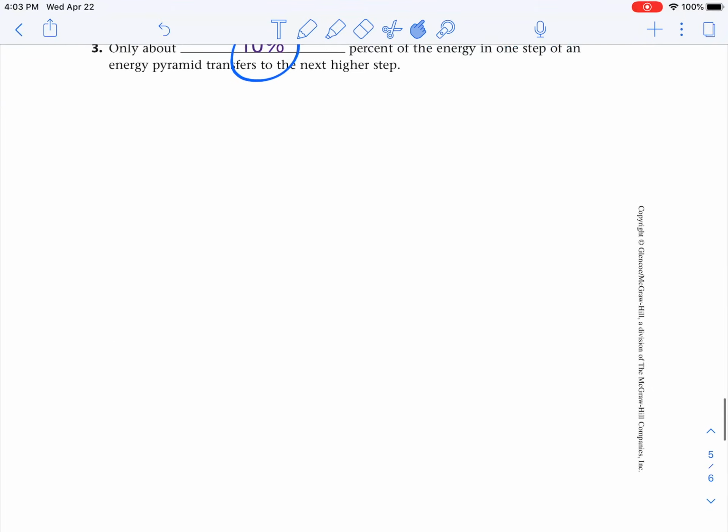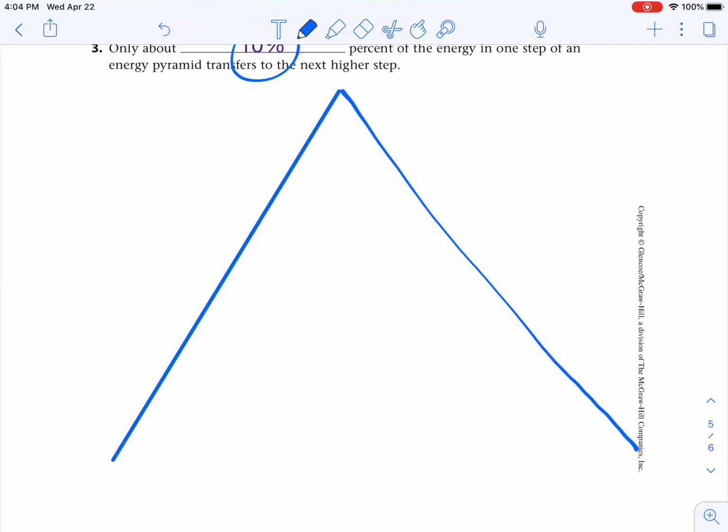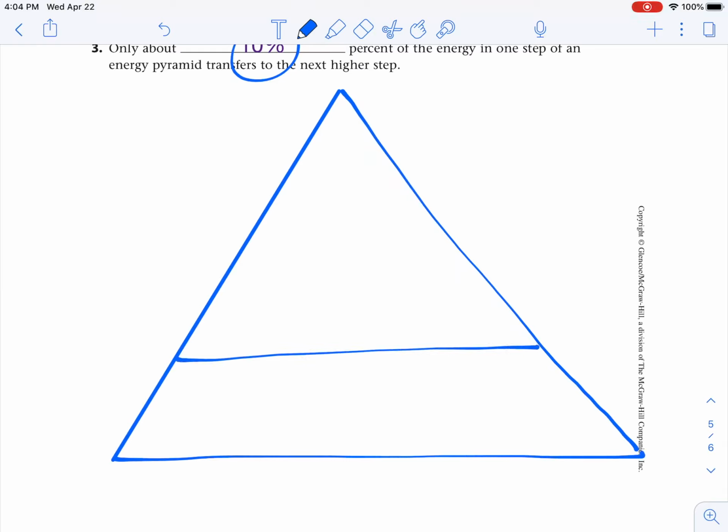So what I want you to do is scroll down here and draw a big triangle, okay? We're going to draw ourselves an energy pyramid. We're just going to go like this. This one is going to show 3 trophic levels. Some have 4, some have 5.